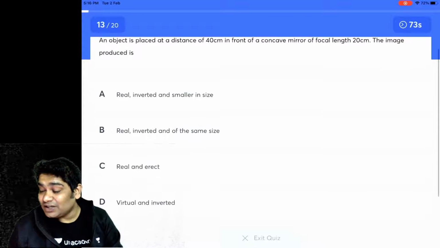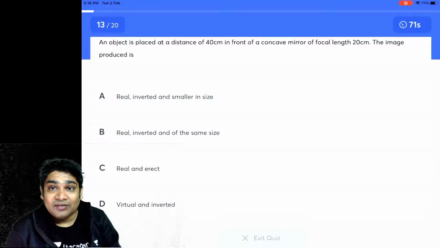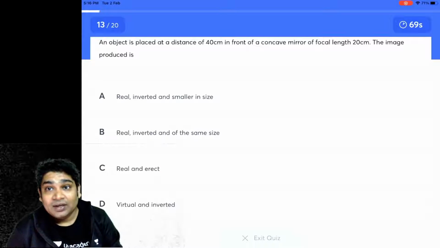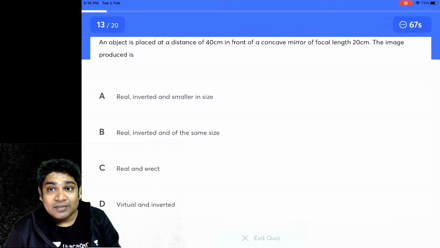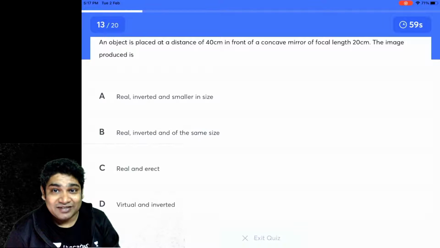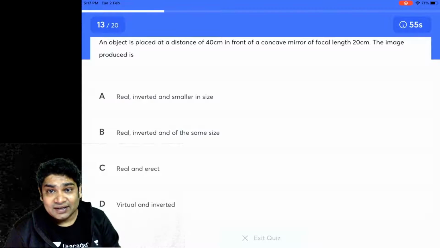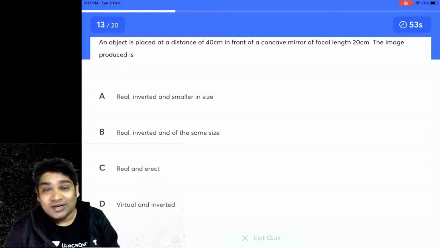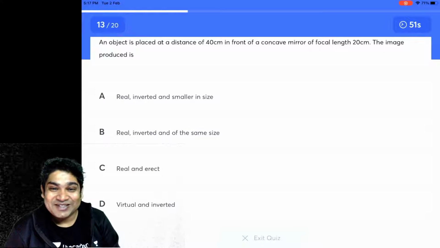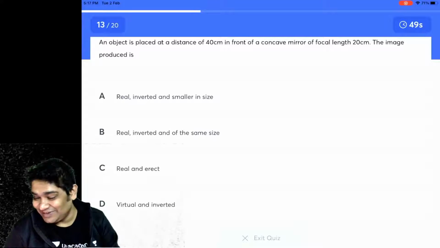This says an object is placed at a distance of 40 centimeters in front of a concave mirror with a focal length of 20 centimeters. The image produced is: real, inverted and smaller in size; real, inverted and same in size; real and erect; or virtual and inverted. This should be super easy.